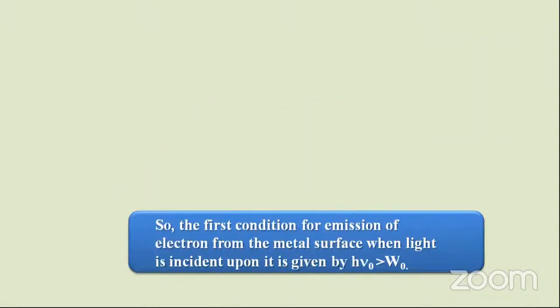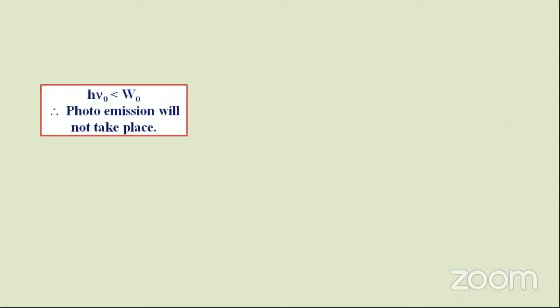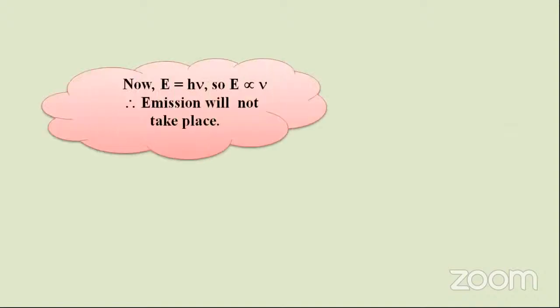So the first condition for the emission of electrons from the metal surface, the condition for the photoelectric effect, is that the incident light should have h nu naught greater than the work function W naught. If h nu naught is less than W naught, photo emission will not take place. From the exam point of view, this is very, very important; the condition for the photoelectric effect will be asked.